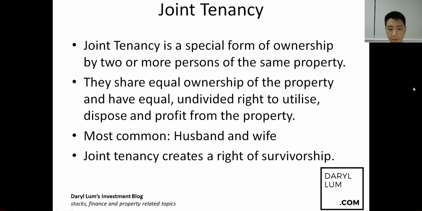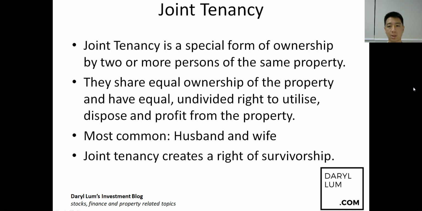Then if B passes on, leaving only C, C will become the sole owner of this property. All the rights, everything, will be given to C.